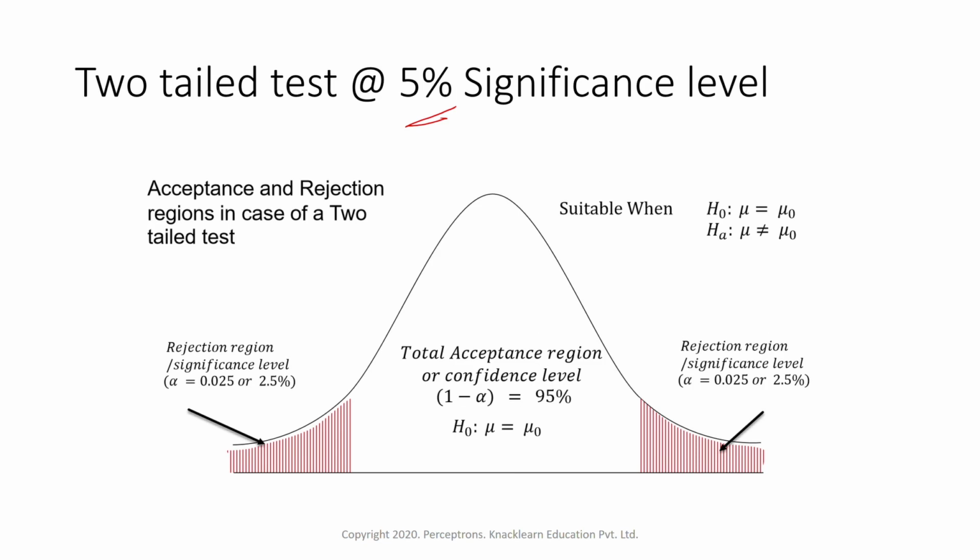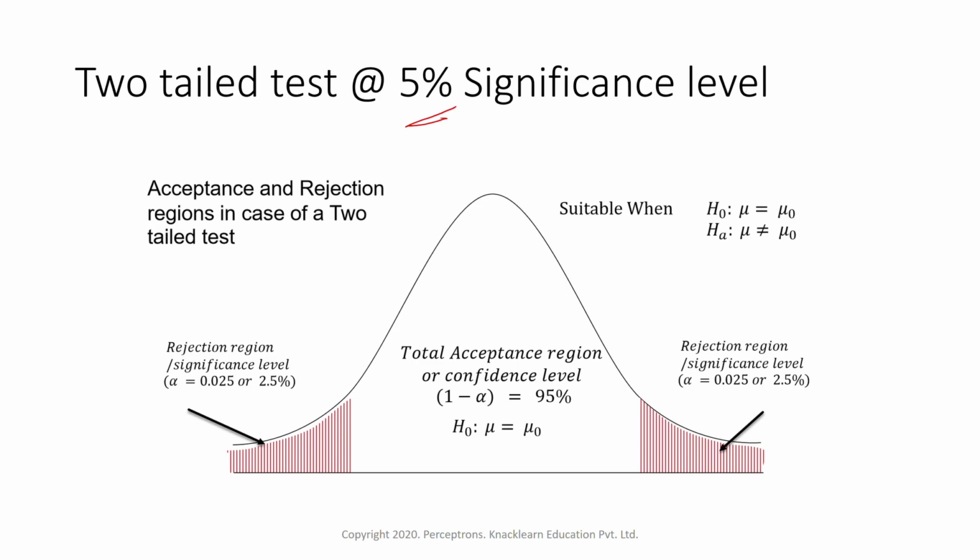Now here the acceptance region is the confidence value. If we have a higher confidence value, this is your acceptance region. That is 1 minus alpha, and 1 minus alpha is nothing but the confidence value, 95%. Anything falling within this white area will be the acceptance region. Anything falling within this shaded area is the rejection region.